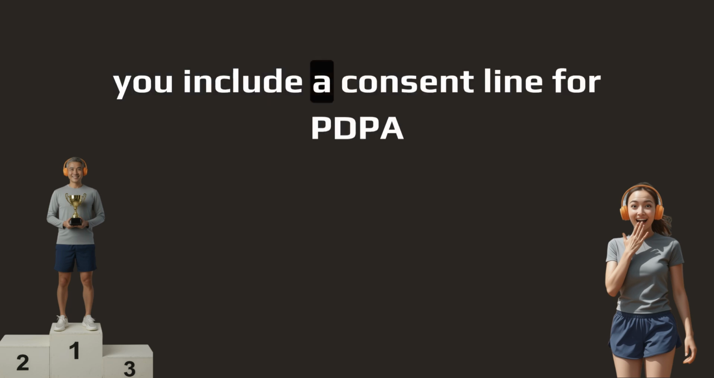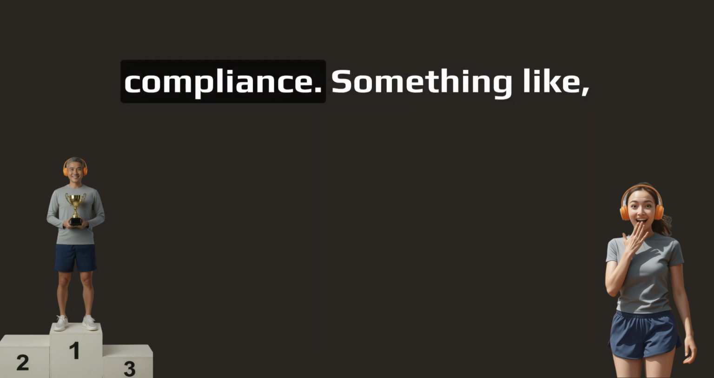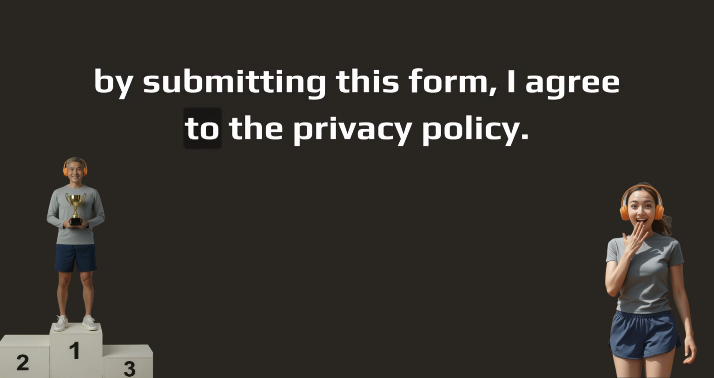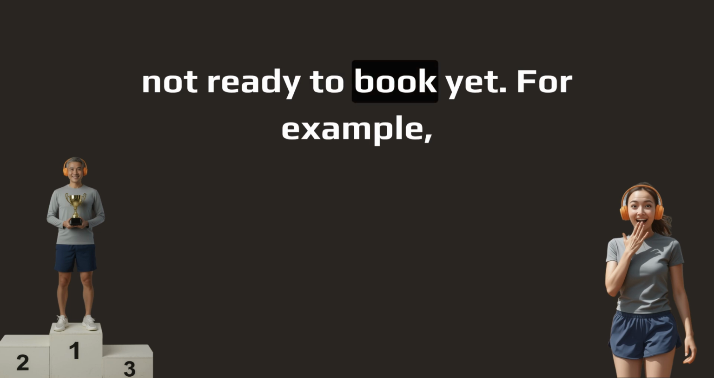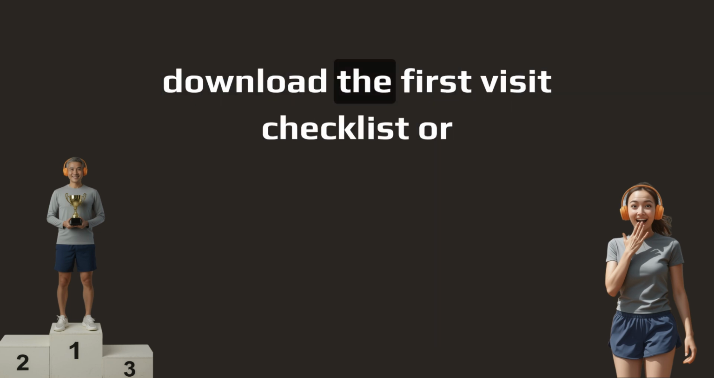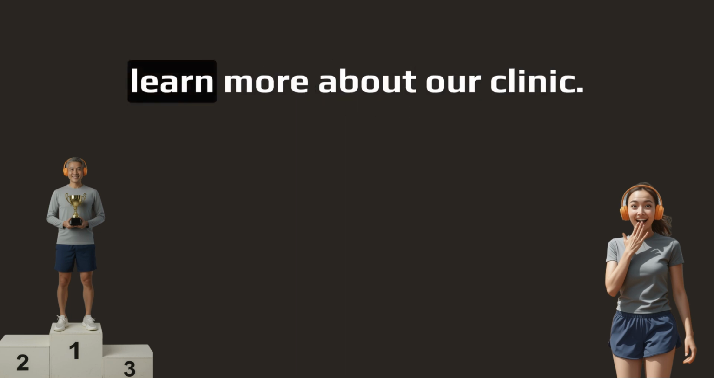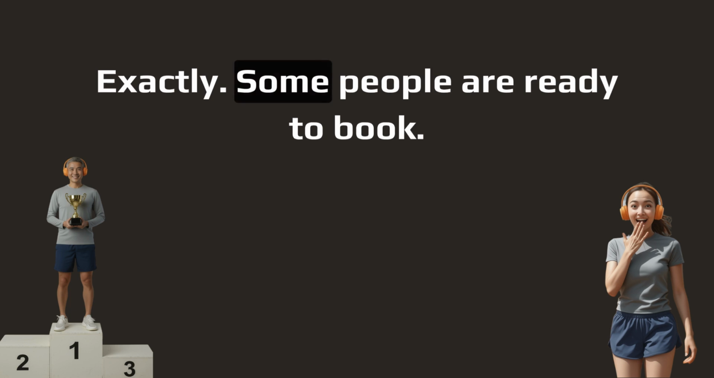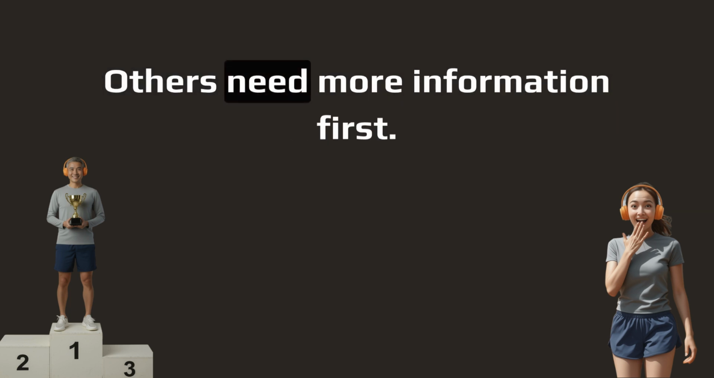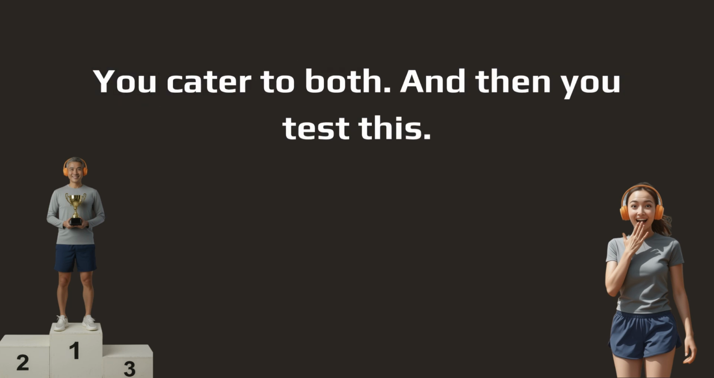Fifth, you include a consent line for PDPA compliance. Something like, by submitting this form, I agree to the privacy policy. Sixth, you provide a secondary path for people who are not ready to book yet. For example, download the first visit checklist or learn more about our clinic. So you're giving people options at different stages of readiness. Exactly. Some people are ready to book, others need more information first. You cater to both. And then you test this.